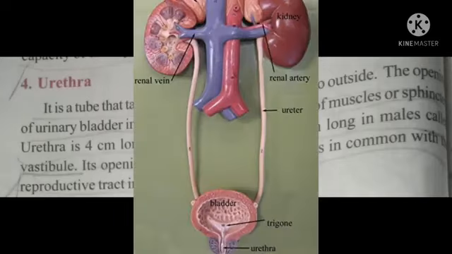See this picture. The opening of urinary bladder into urethra is guarded by a ring of muscle or sphincter. Urethra is 4 cm long in females and about 20 cm long in males. Its opening is separate in females, but it is common with the reproductive tract in males.